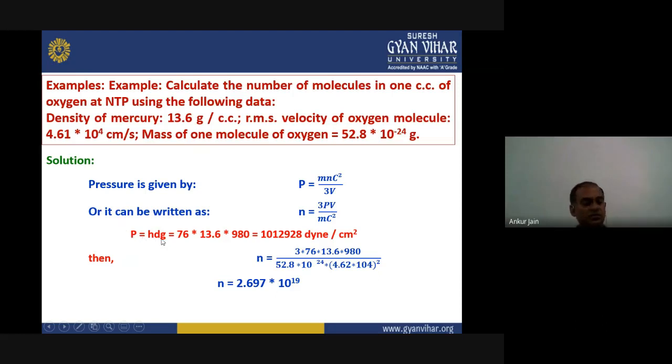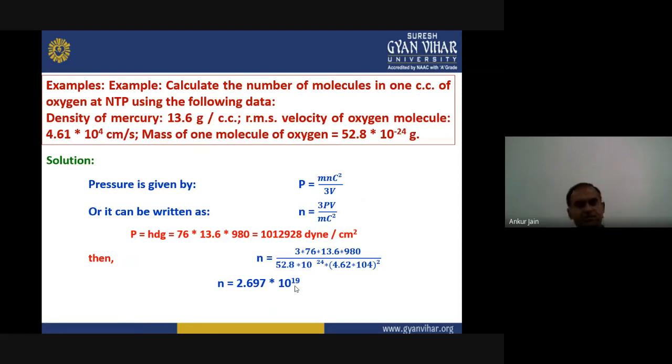P equals ρgh, this is a well-known formula, we can calculate it, and this was calculated in our previous example also, so it is the same value. Now putting this value and the given values here, we get this expression, and finally after calculating we get the total number of molecules 2.697 × 10^19, that is in 1 cc of oxygen at NTP condition, right?